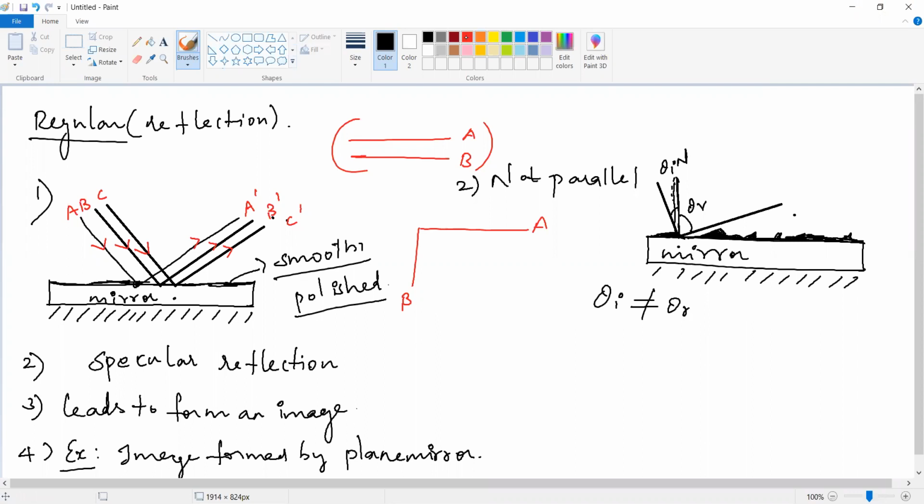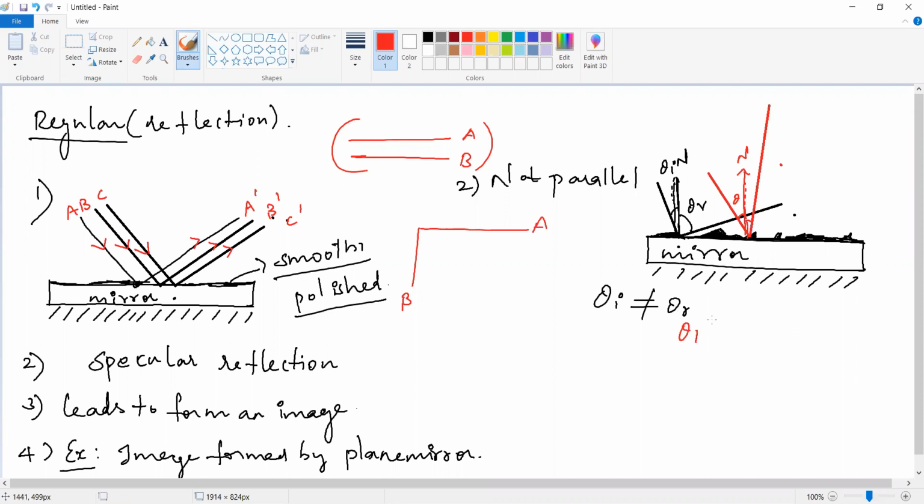Here I am drawing another ray. One ray hits here and goes in this direction. So here also this is the point of incidence. Here is the normal, it is very, very short.